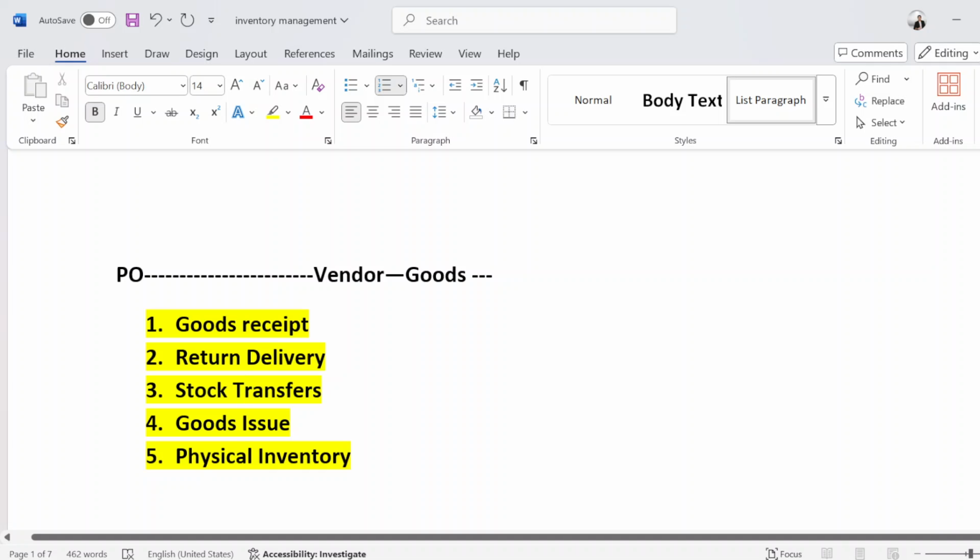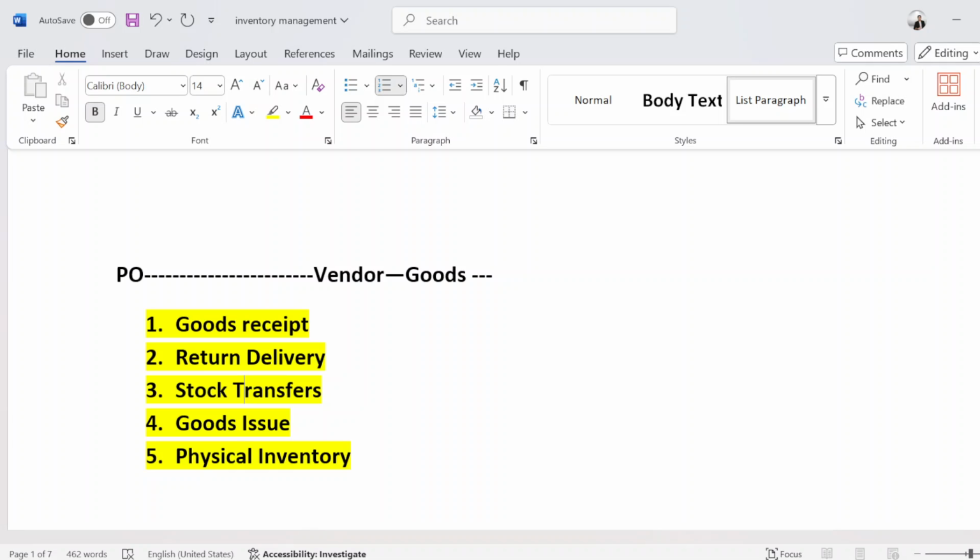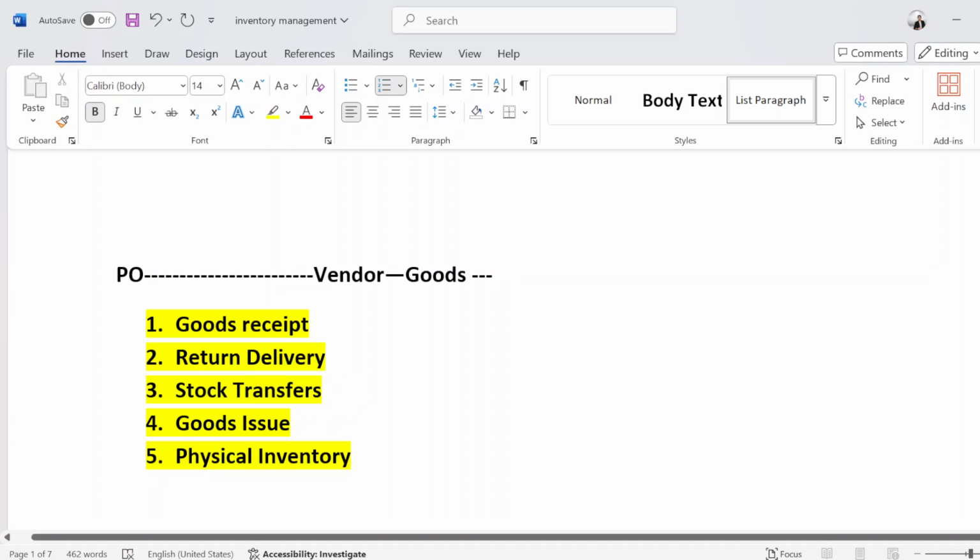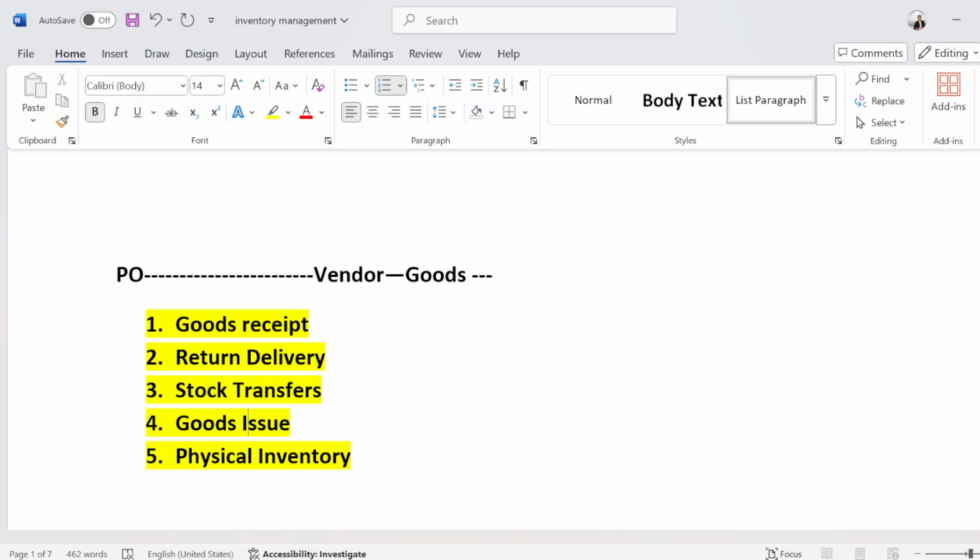Stock transfer: we transfer stock from one plant to another plant, or within a single plant between two storage locations. In that case, we will use the stock transfer concept. Goods issue: whenever we want to issue goods internally, like a store person who is responsible for creating a PO, purchase order, or for all store activity.